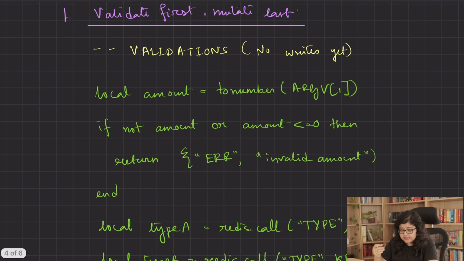The answer is a simple yet very powerful design principle: validate first, mutate last. In this principle, we first check the preconditions, and if all the preconditions succeed, only then we do the mutations. Now let's see the example.